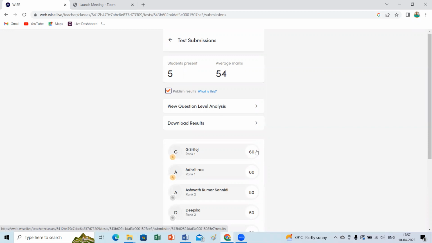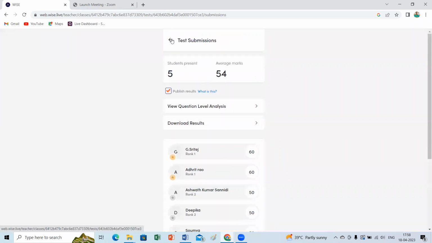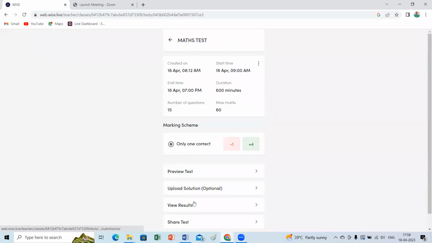Sritej, Adrit completed all bits. How many bits I gave? Complete all bits are correct. And Ashwath and Deepika did 2 errors. I don't know what those two are. Let me check about those 2 mistakes they did. Soumya, Deepika and Ashwath, these three together, they did 2 bits in error. What are the bits you made mistakes in, beta? Please let me know, Ashwath, so that we can discuss that. Okay, ma'am.